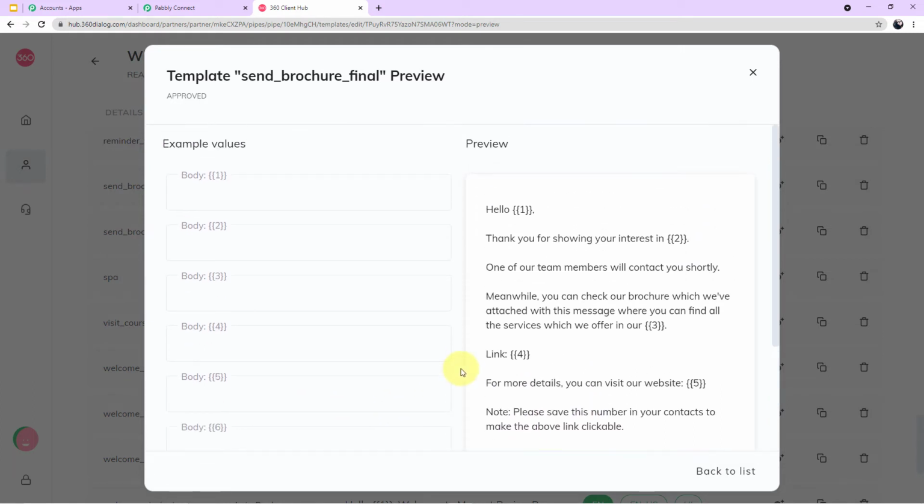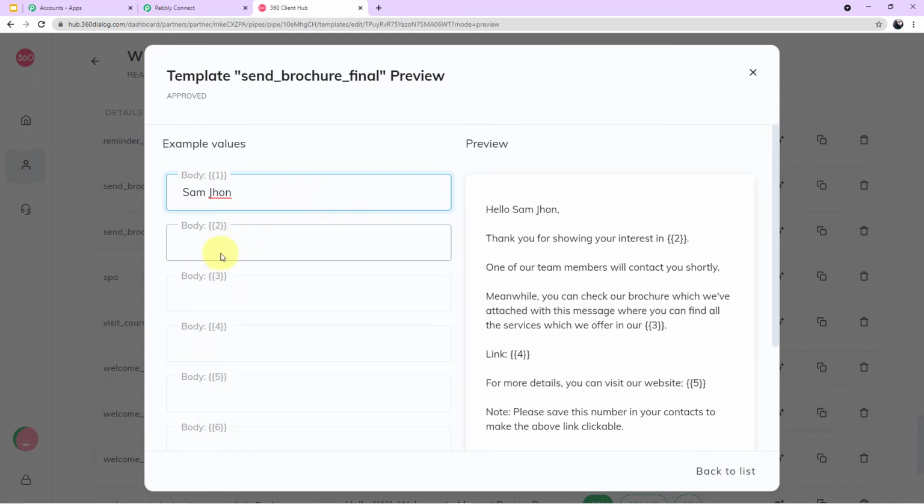Okay. So guys, now you must be thinking what are these numbers in double boxes and why they are given here. Let me tell you, these numbers are just variables which will keep changing according to the information of our customer. For example, in body field 1, if I type the name of my customer, automatically this number will change to the value. Let me show it to you. Our customer's name is Sam John. So you can see on my screen, as soon as I have entered the name in body field 1, the variable has changed to its original value.